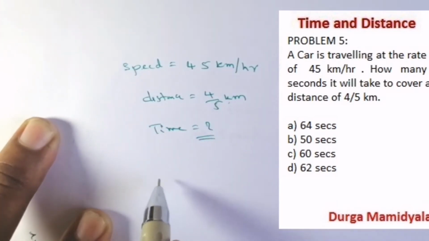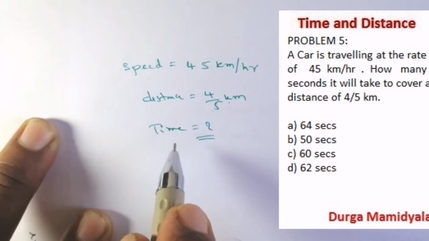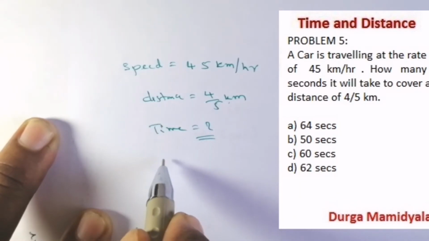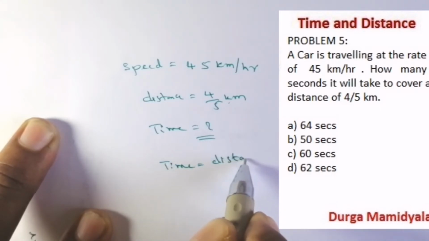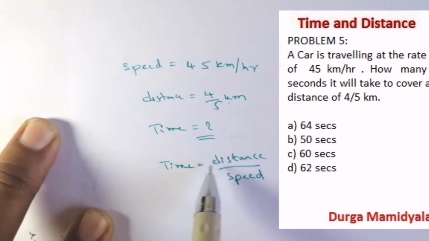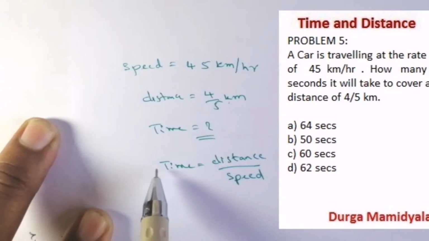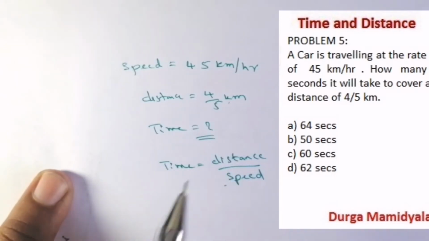So we know the formula: speed equal to distance by time. So time equal to distance by speed, right? We can easily evaluate it by the formula speed equal to distance by time. If we take the time on the left hand side, time equal to distance by speed. Now what is the distance?